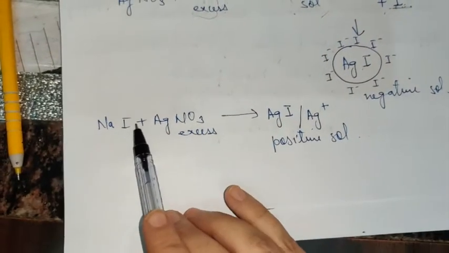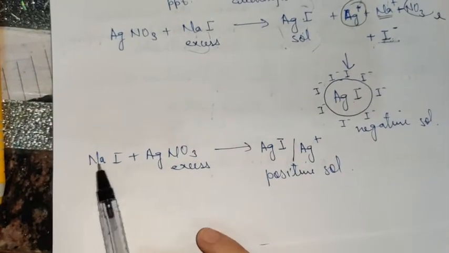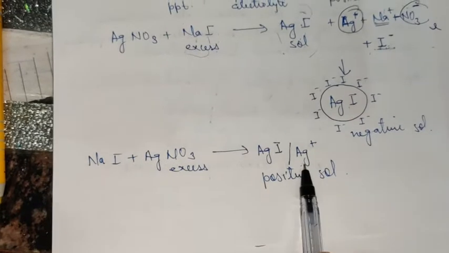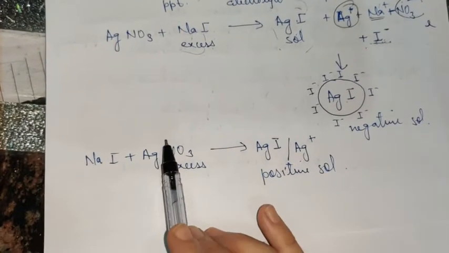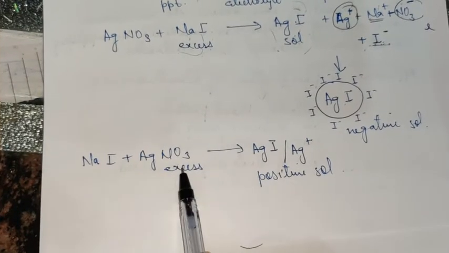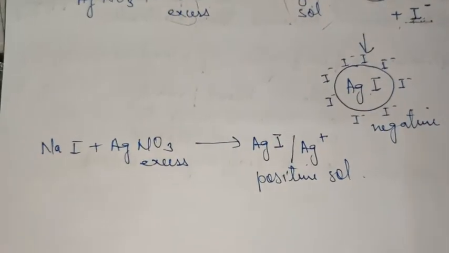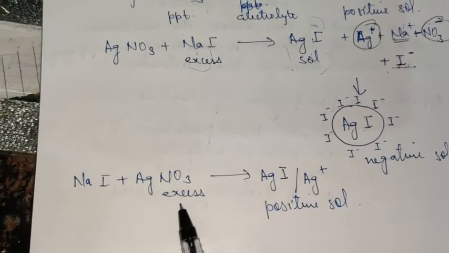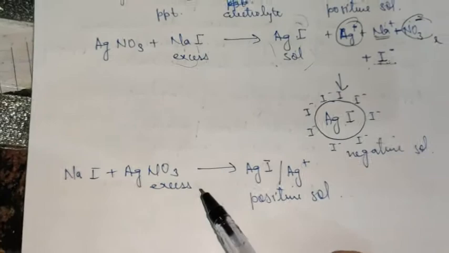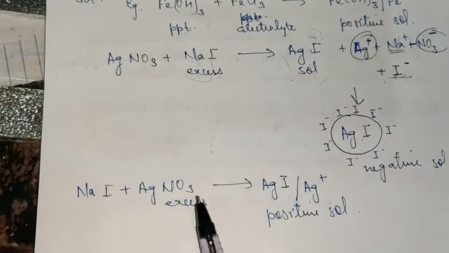So you will get a negative sol. Similarly, if you have to react NaI with AgNO3, but this time the one which is in excess is AgNO3. See the difference. This is a very important point. The one which is in excess is AgNO3.